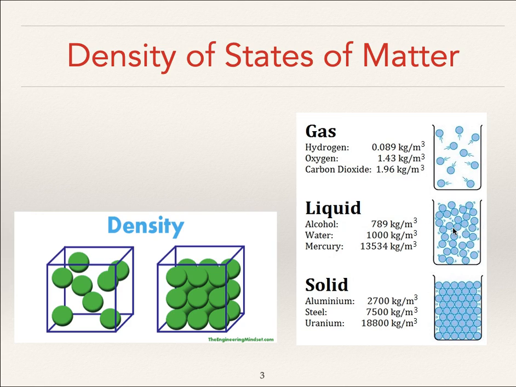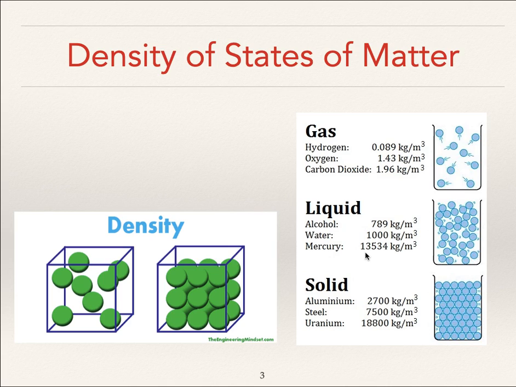Okay, liquids. This picture is closer to accurate, although the molecules or the atoms aren't going to be right on top of each other. They're certainly much, much closer. And now we're looking at much, much higher densities. The one to pay attention to here is water. Water is exactly 1,000 kilograms, a little over 1 ton, or 2,000 pounds, per cubic meter. Water is pretty dense. Alcohol will float on top of water, right? Although you can get them to mix pretty easily.